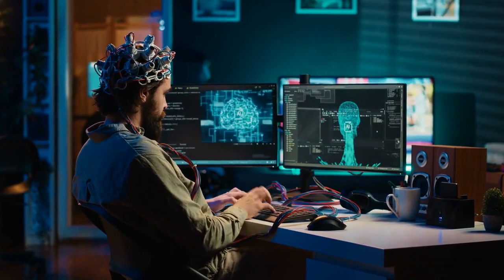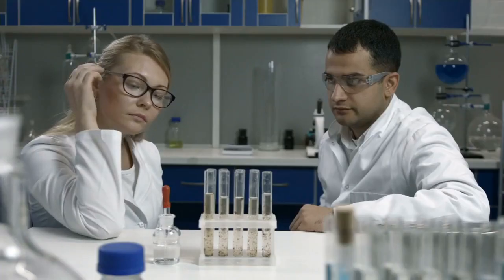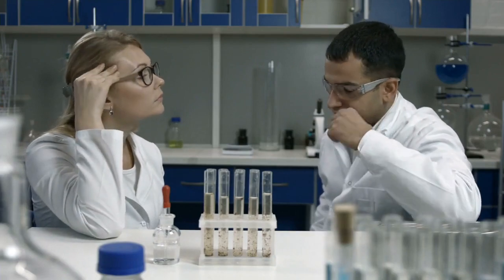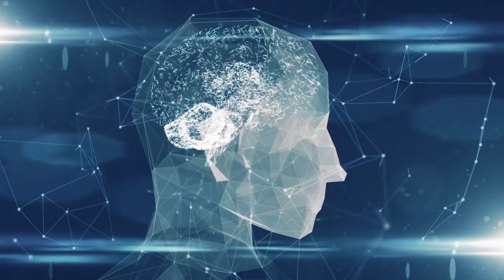Now, imagine your brain as a super efficient manager, constantly bombarded with information. To keep things running smoothly, it takes shortcuts called cognitive biases. These mental shortcuts can be helpful at times, allowing us to make quick decisions without overthinking. However, these biases can also lead us to errors in judgment, impacting various aspects of our lives. Today, we'll delve deeper into this phenomenon, explore different types of biases, and discover how we can become more aware of their influence. So, what are cognitive biases?